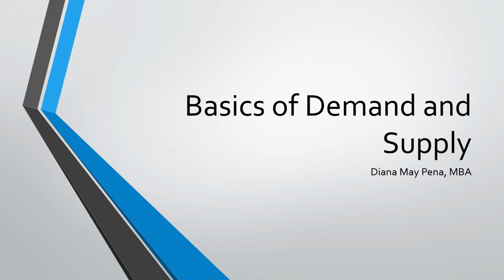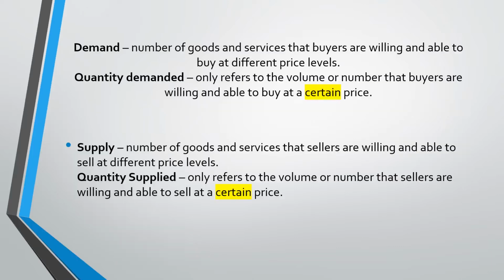Hello everyone. Today we will be learning about the basics of demand and supply. Now first off, we need to understand what demand is. Demand is the number of goods and services that buyers are willing and able to buy at different price levels. So there should be willingness and ability.